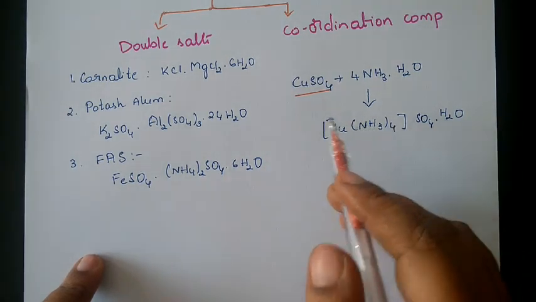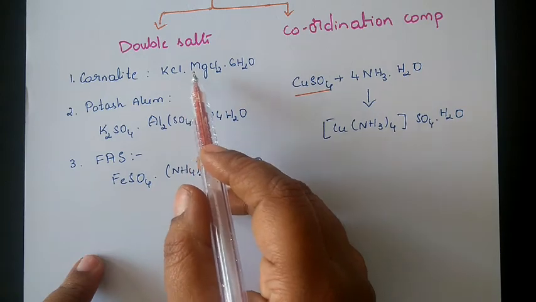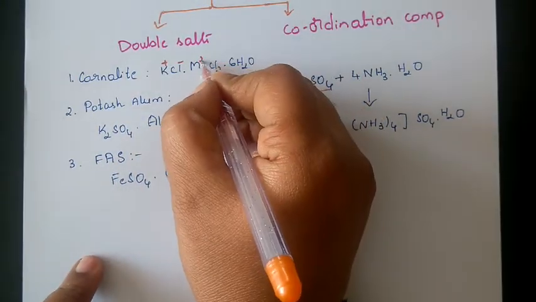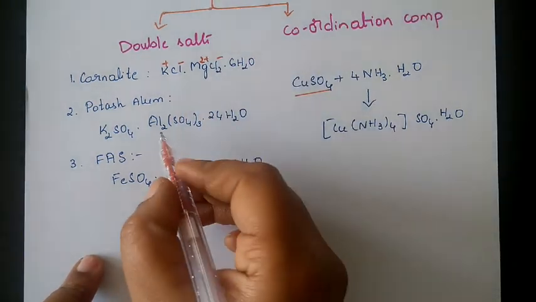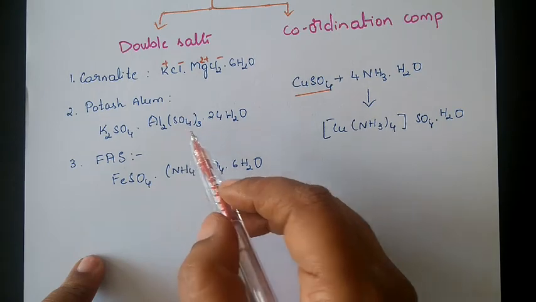What is the difference between these two? If this undergoes ionization, it forms K+, Cl-, Mg2+, Cl-, and this one gives K+, SO4 2-, Al3+, SO4 2-, like that.